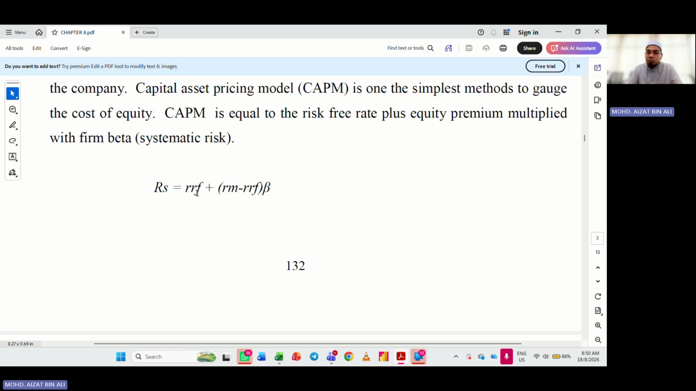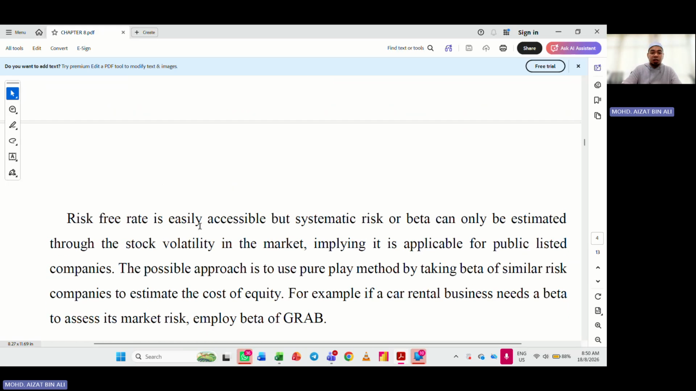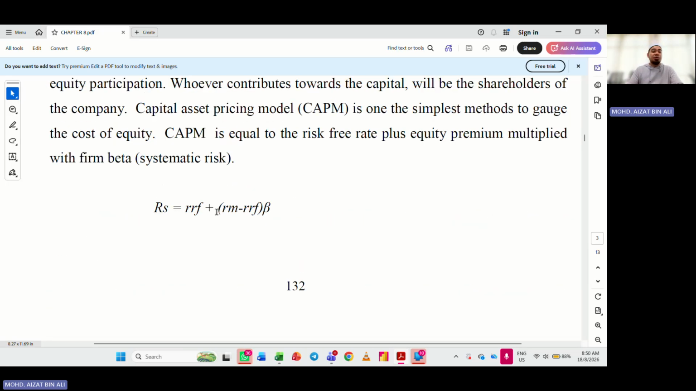Treasury bills, bonds, because it's almost impossible for the whole government to fail. So in this case, when we talk about the rate of risk-free, we are talking about government securities. Next is the rate of the market return. RM is the rate of the market return. When we talk about the rate of risk-free, this is our benchmark.